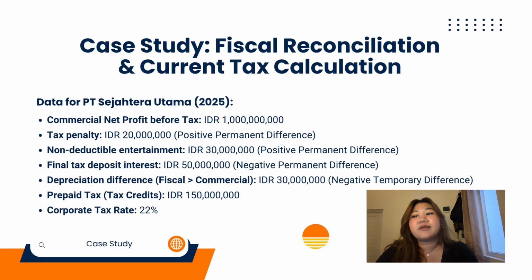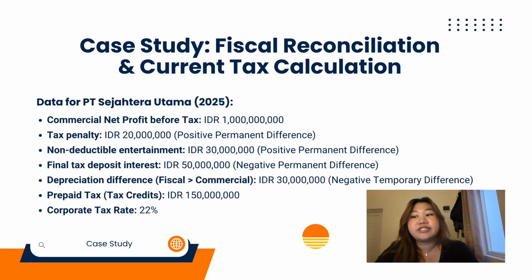We have a tax penalty of 20 million rupiah, which is a positive permanent difference because tax laws do not allow us to deduct penalties. And we have non-deductible entertainment expense of 30 million rupiah, which is also a positive permanent difference. And we earn deposit interest income of 50 million rupiah, which is a negative permanent difference since deposit interest is already subject to a final tax.